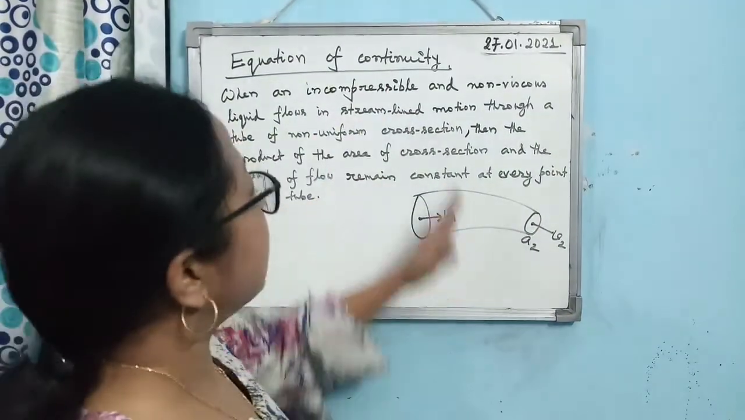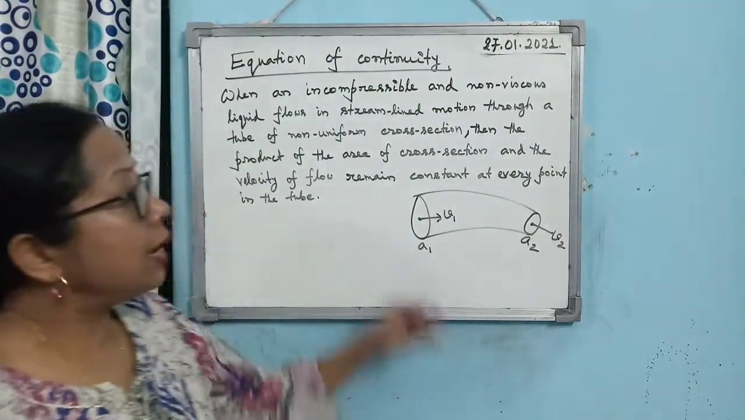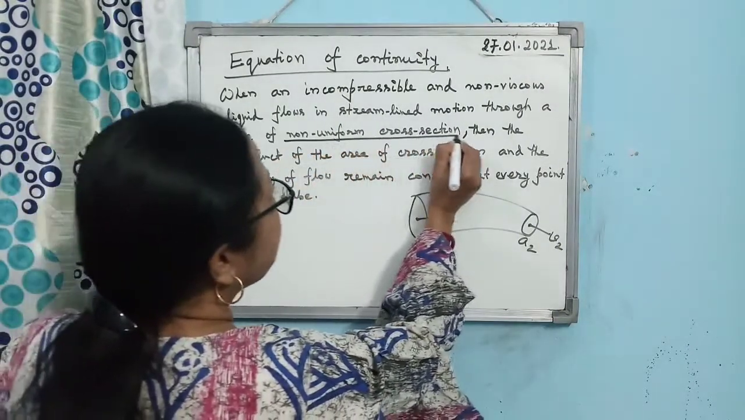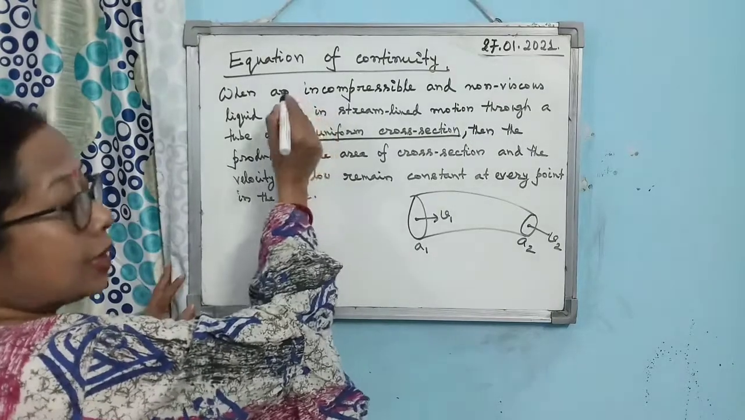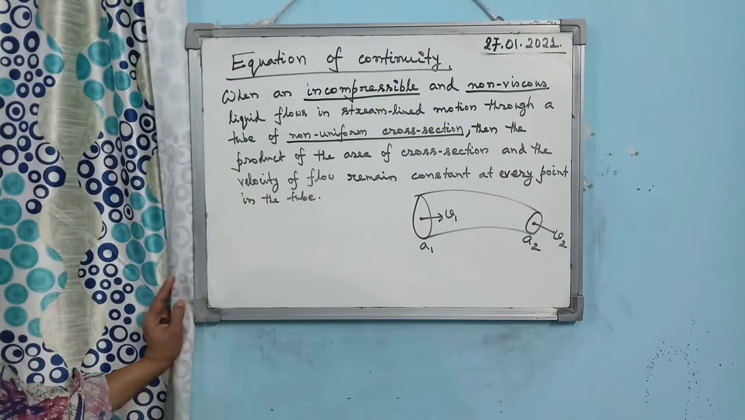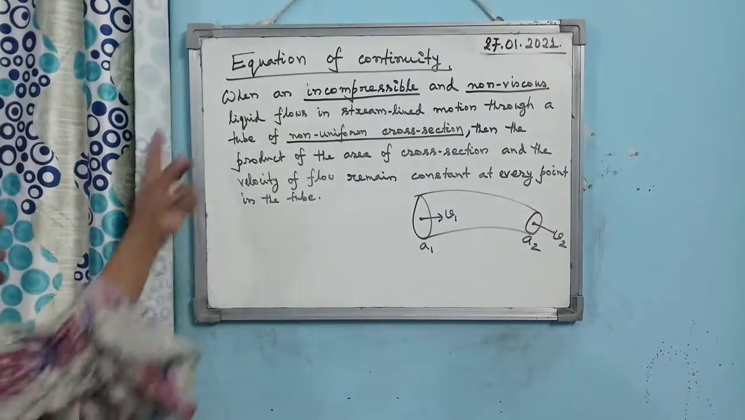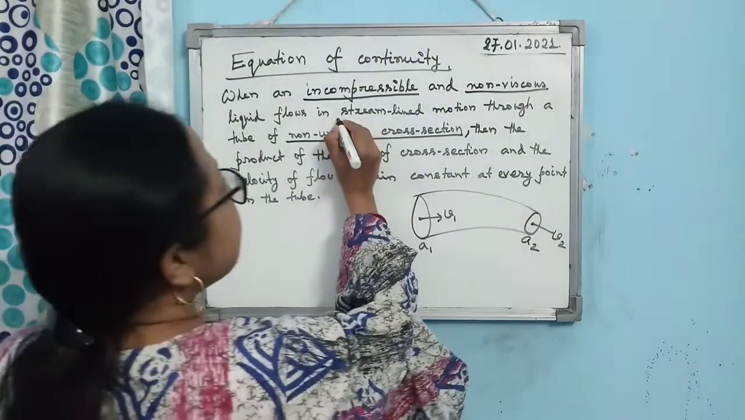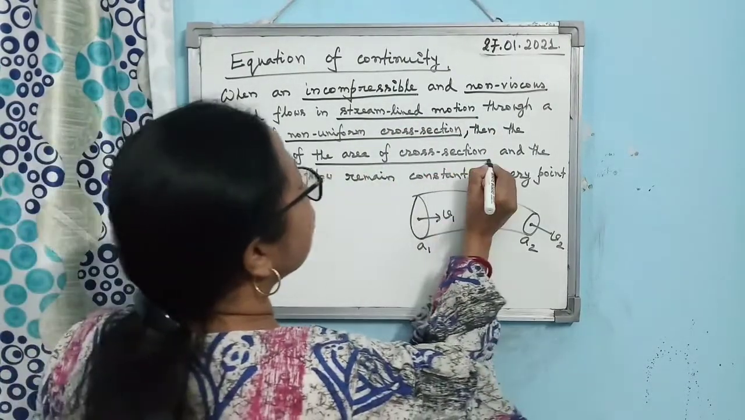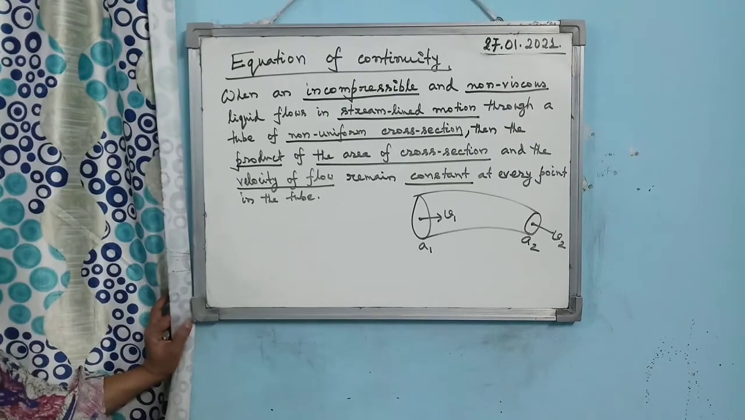So let us prove this equation of continuity and find out what it means. Here you must consider that the tube has a non-uniform cross section. The key words are incompressible, non-viscous liquid. Instead of writing that, one can write ideal liquid, because an ideal liquid has these properties. Another condition is that it should have streamlined motion. Then the product of area of cross section and velocity of flow remains constant. So what does it mean?